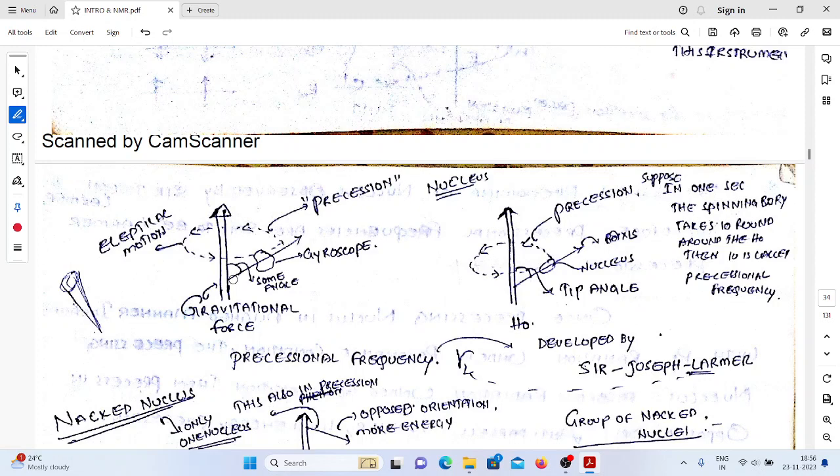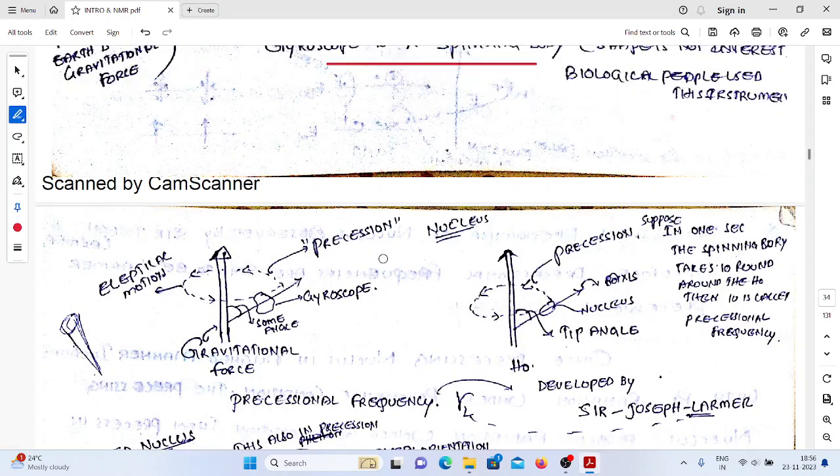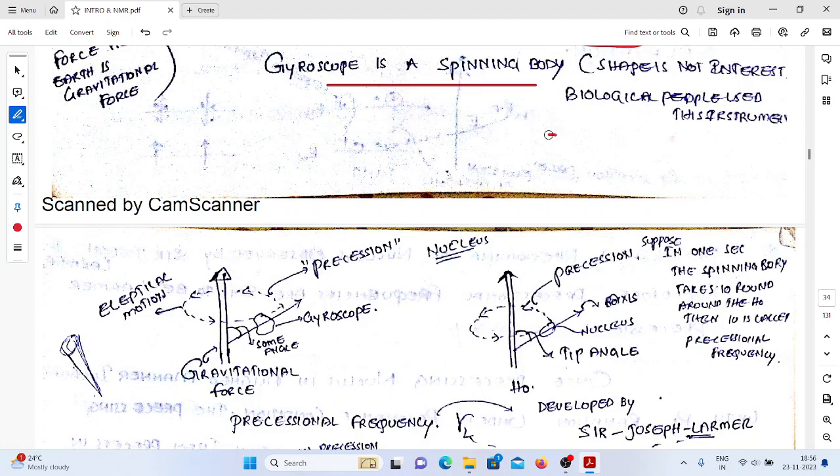If you observe the top's rotation, it is always elliptical in nature. In childhood you have seen that when you use a top, it always rotates like this. So this rotation is always elliptical in nature.